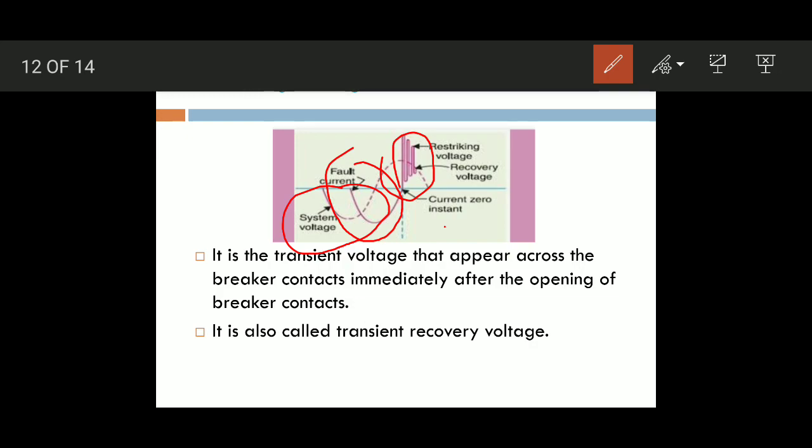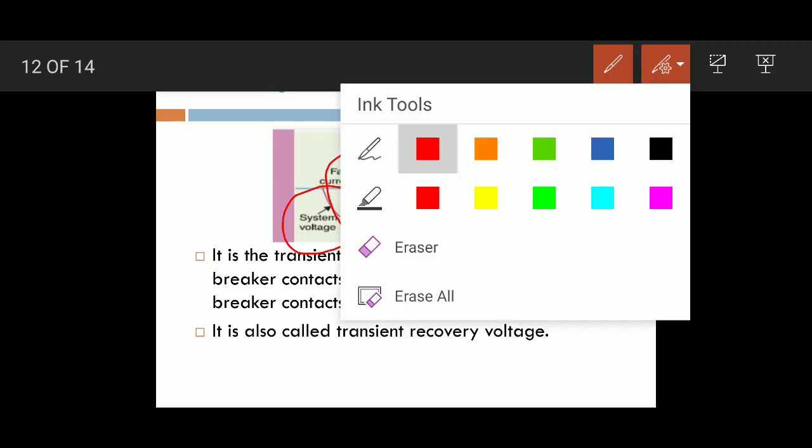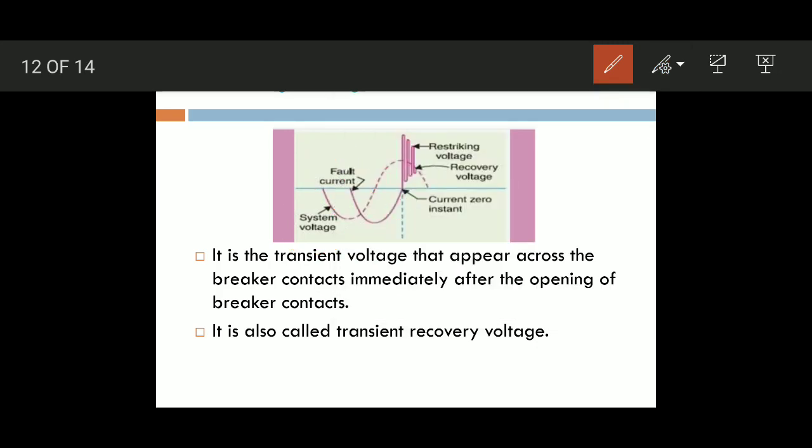At the starting of the oscillation we know it as the restriking voltage. At the ending of the oscillation we know it as the recovery voltage. First, the restriking voltage. Restriking voltage is also known as the transient voltage.